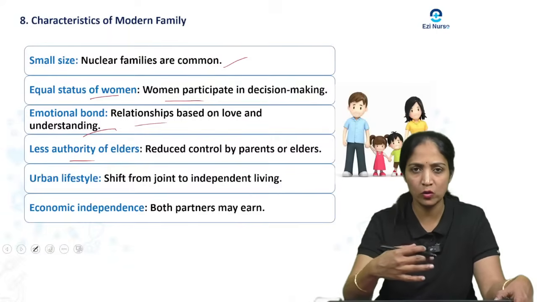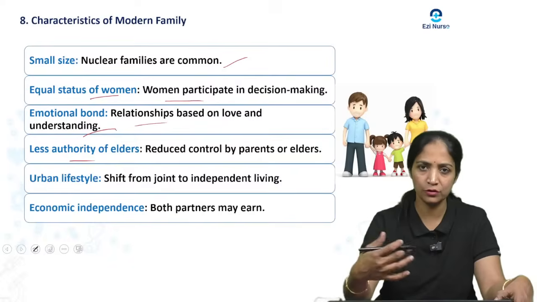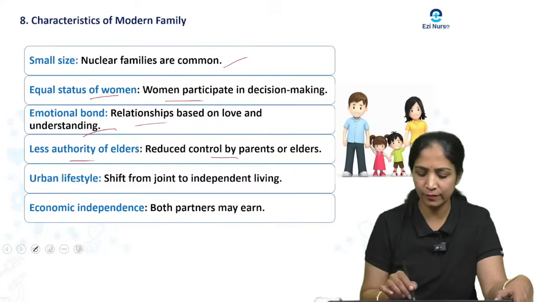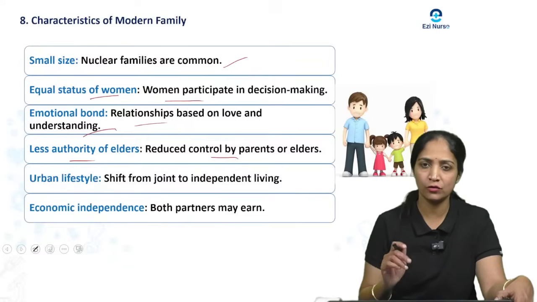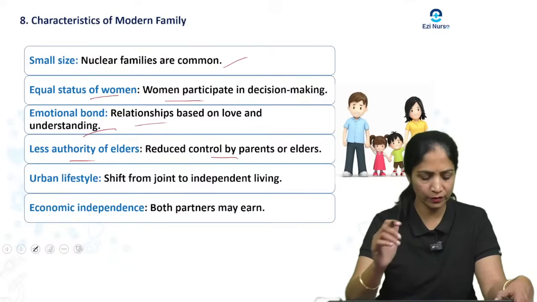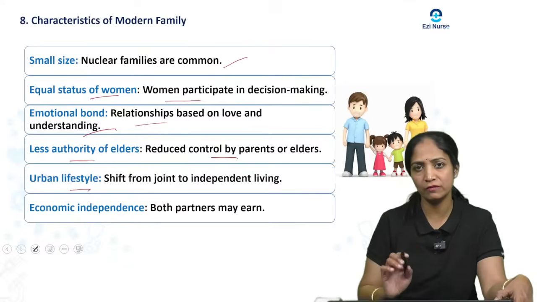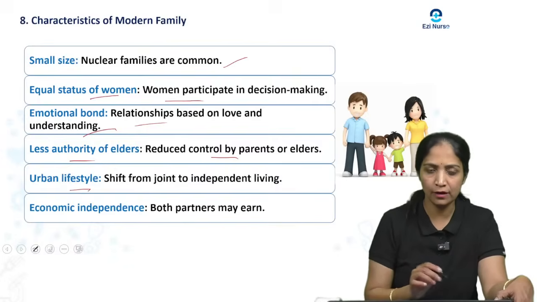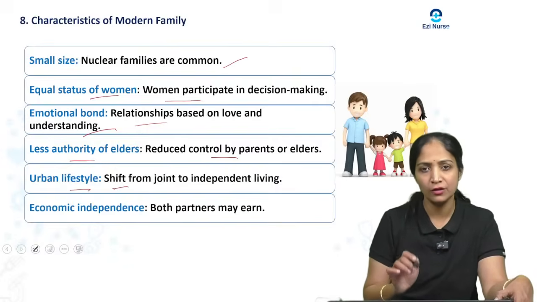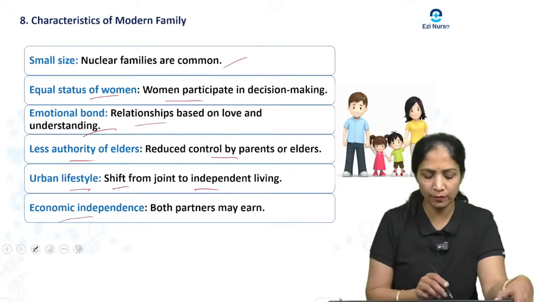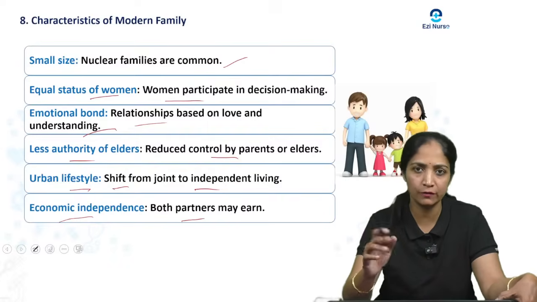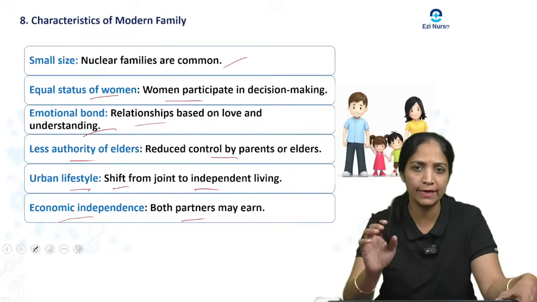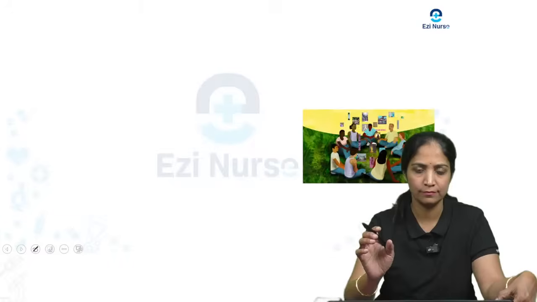This modern family is most common as a nuclear family, right? There is reduced control by the parents or elders, no elder members will be there, so there is less authority of the elders. And one more is the urban lifestyle. Usually the modern family we see in urban lifestyles, there is a shift from joint to independent living. And economic independence: usually both the partners may be earning, both have started working, so there is more economic independence with both partners.